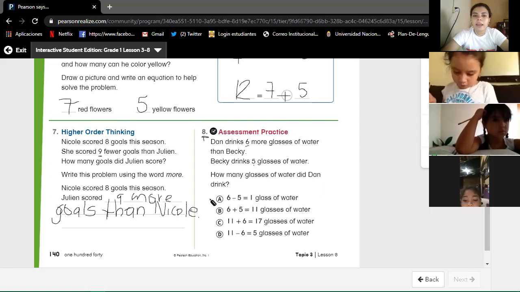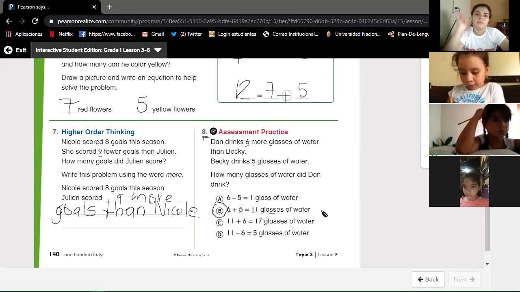Which one is correct? A, B, C, or D? B. Why? Because we have the number 6 and the number 5. 6 plus 5 equals 11 glasses of water. So the correct answer is letter B, because of the numbers given in the word problem: 6 plus 5. We add. Letter B, not C, D, or A. Yes, letter B.